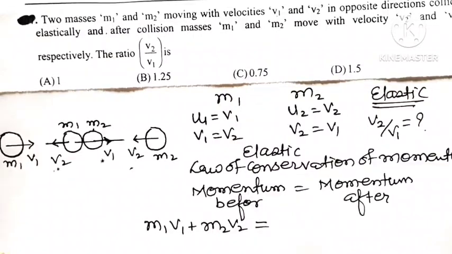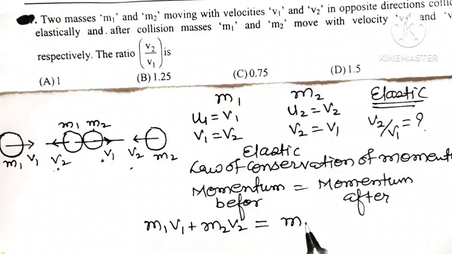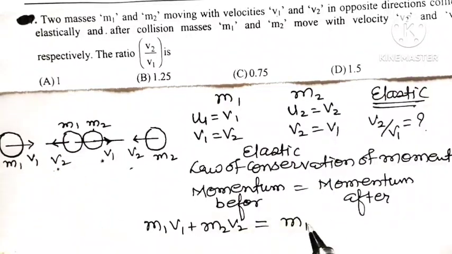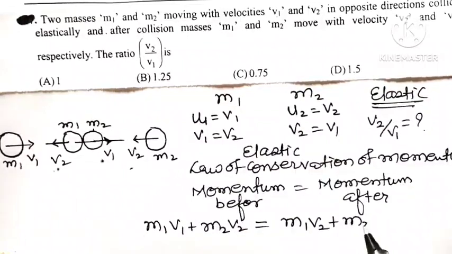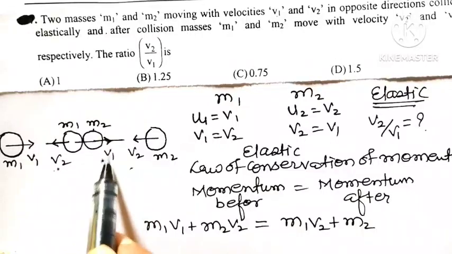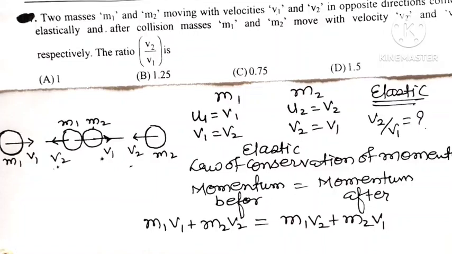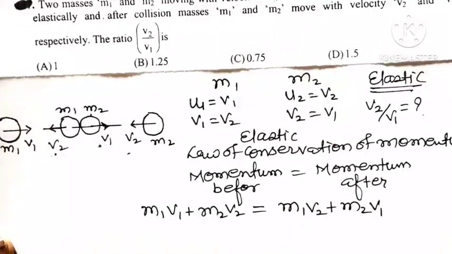And after collision, what is the momentum after collision? It is m1, but now the body of mass m1 is moving with velocity v2, so m1 v2, plus the second body of mass m2, which after collision moves with velocity v1, so m2 v1. So m1 v1 plus m2 v2 is equal to m1 v2 plus m2 v1.